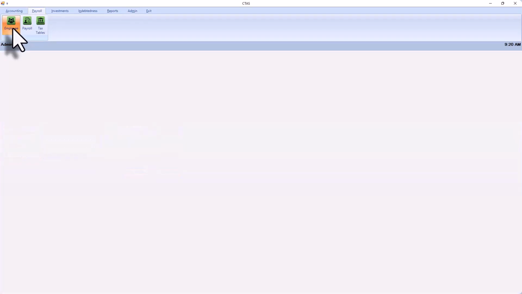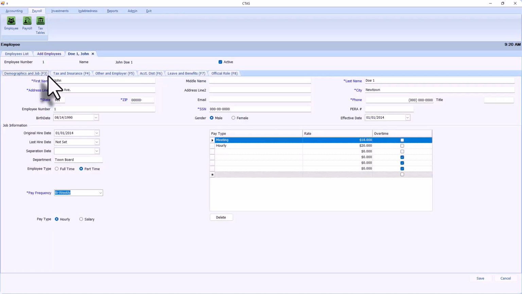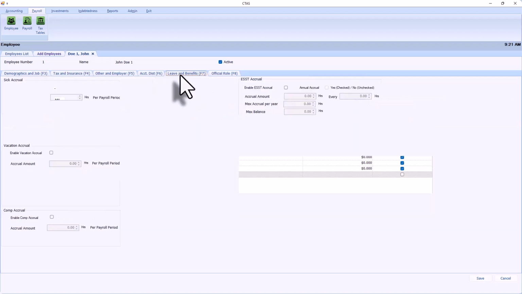You can now go to the Payroll tab on top, Employee icon. This is where we will set up our individual employees with paid family medical leave. Double left click on an employee. This will open up the employee record in its own tab. Find the Leave and Benefits tab, F7. Left click on that tab.